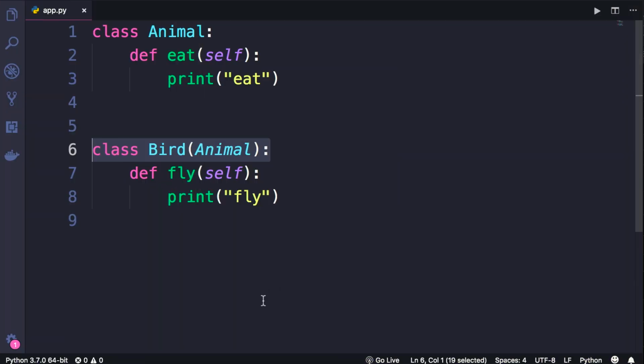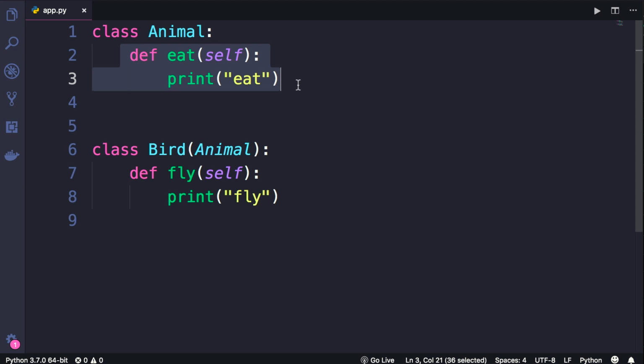So you have seen that inheritance is a good thing. It prevents code duplication and allows us to reuse code. For example, here we have this bird class that inherits from the animal. So it inherits all the features of this animal class. In this case, we are reusing the eat method here. That's pretty good.